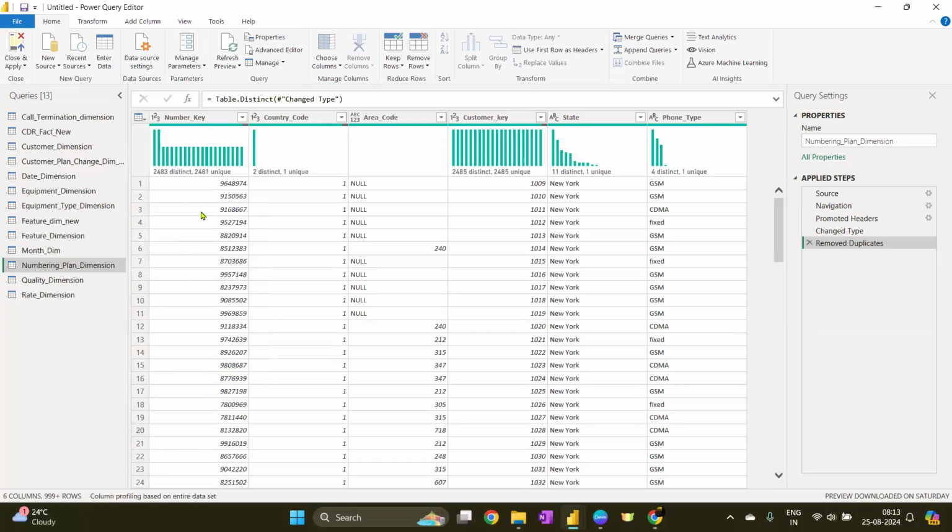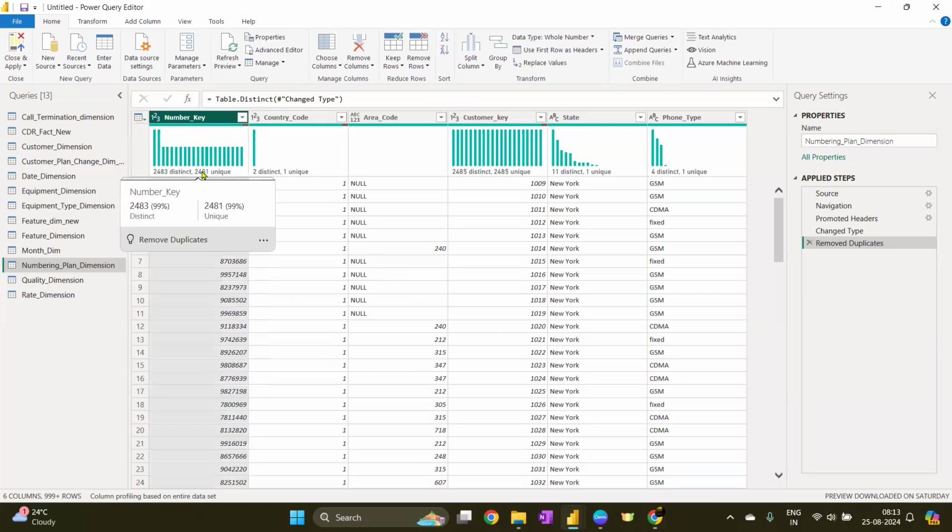Yeah, at least at the table level. At column level, obviously there will be duplicates, like one column can have multiple values. So if I want to see whether duplicates are there in a particular column, I can understand it by using distinct and unique here. Unique means if numbers are repeating, they will not get counted. Distinct means if a value is duplicating, it is counted as one. So the difference is two.